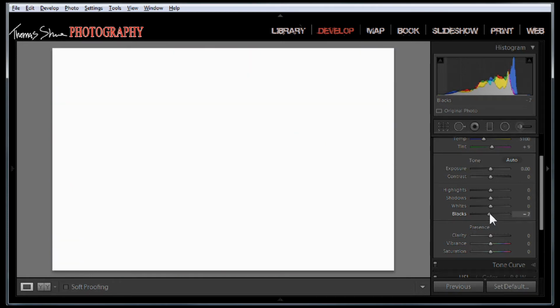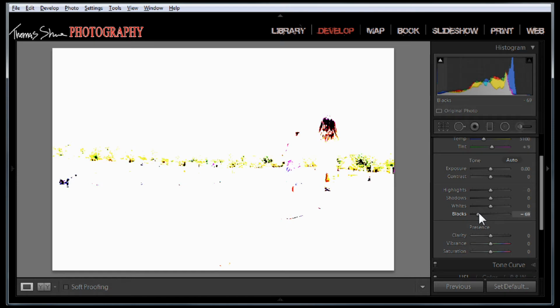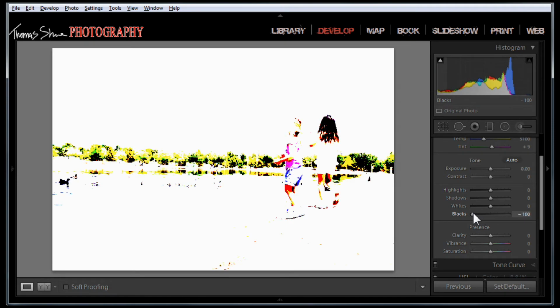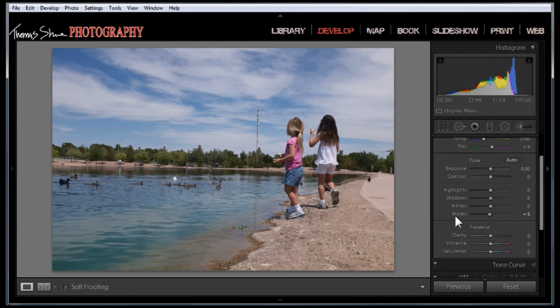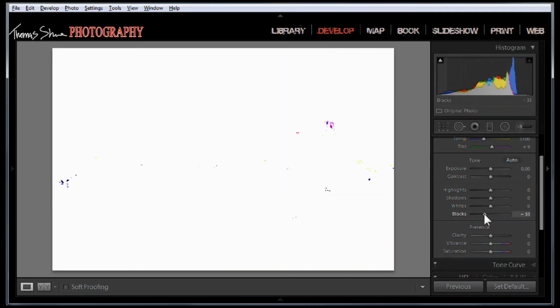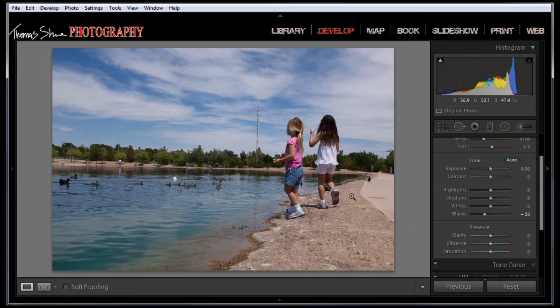So you'll see that it'll start to creep up the side of the histogram, and it's saying, hey, it's clipping the blue channel because the blue's running up there, and then the gray goes up, and it says, okay, it's completely clipped. Well, those are solid black points in your scene. So you want to back it off to where you don't have a solid black, or you could create a solid black if you wanted to. Just find somewhere where it would be black without detail and let it be that.